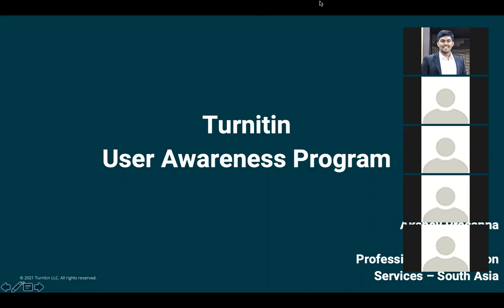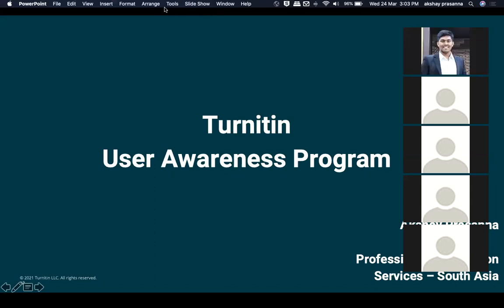Okay, welcome all of you to today's session on Turnitin Feedback Studio, which was organized by the KDU Library Network in collaboration with Turnitin India Education Private Limited. Today we are presenting how to work with Turnitin Feedback Studio as an instructor, presented by Mr. Akshay Prasanna from Turnitin India. If you have anything to clarify, we will have time for questions at the end.